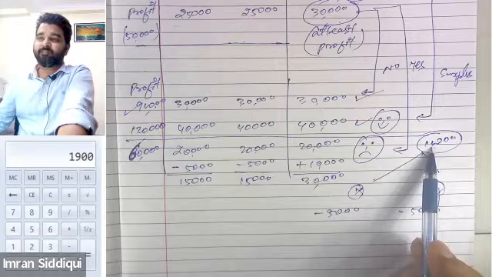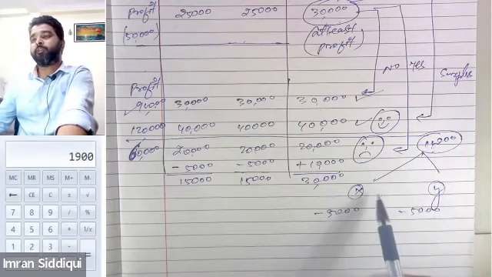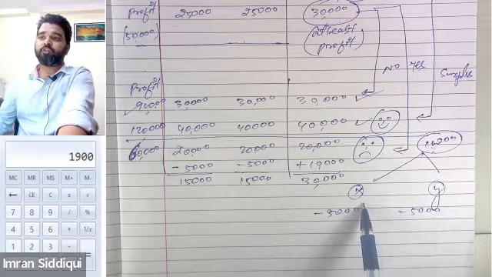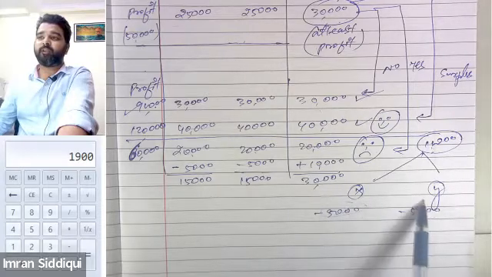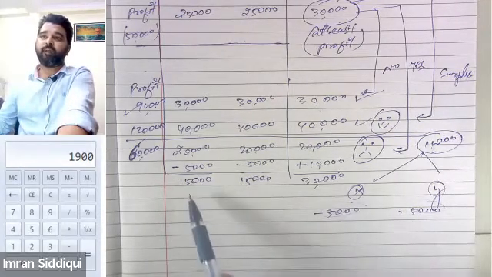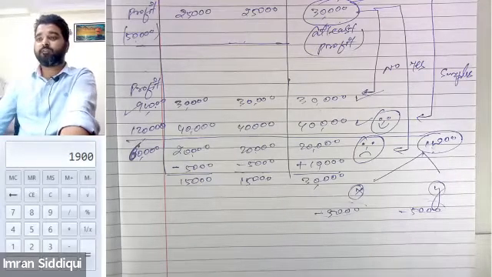So because this deficiency arises because of the guarantee, and the guarantee was given by X and Y collectively, this deficiency will be borne by X and Y collectively, equally. So out of 10,000, 5,000 loss will be borne by X and the remaining 5,000 will be borne by Y. So this amount needs to be deducted out of the profit of X and Y. That is what I have explained till now.